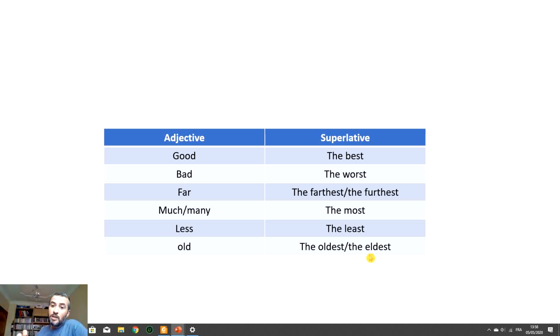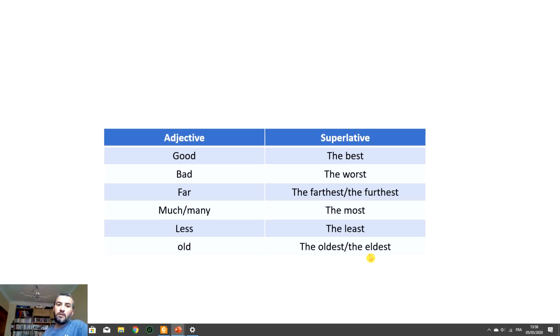So here it is also about age, but we compare the age between brothers and sisters in a family. So you say he is my elder brother, older than me, my big brother. Also he is the eldest, my oldest brother in the family. So this is the difference between the oldest and the eldest. The eldest we use just for the age of people, but the oldest you can use for a monument, you can talk about anything. Okay, so the oldest car in the world, the oldest monument in the world. The pyramids are maybe the oldest monuments. I don't know.